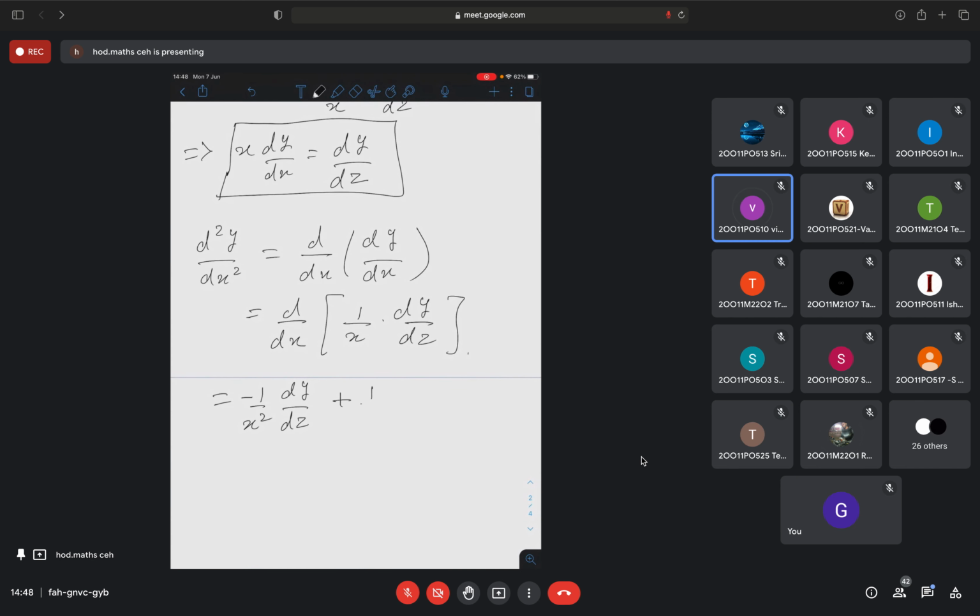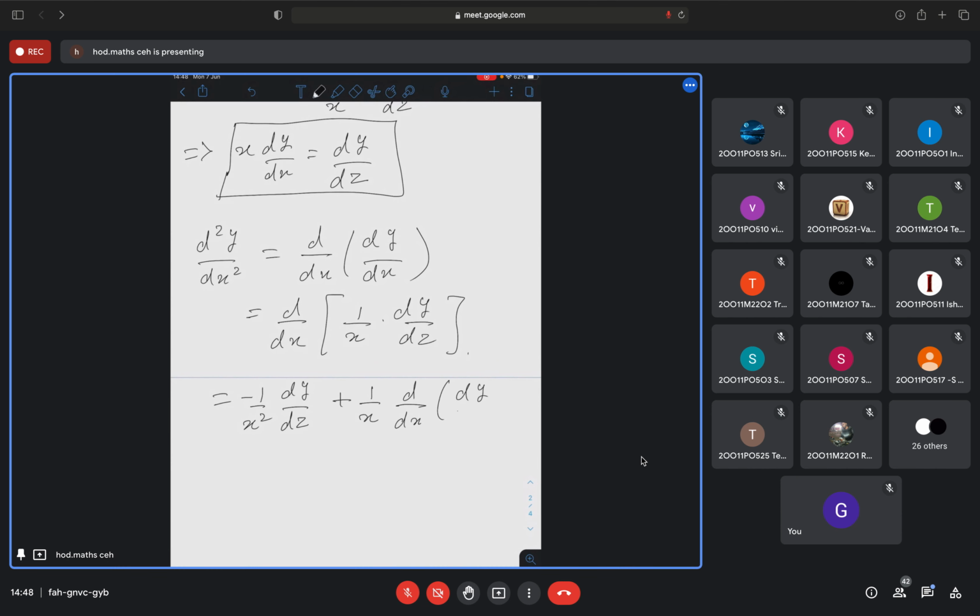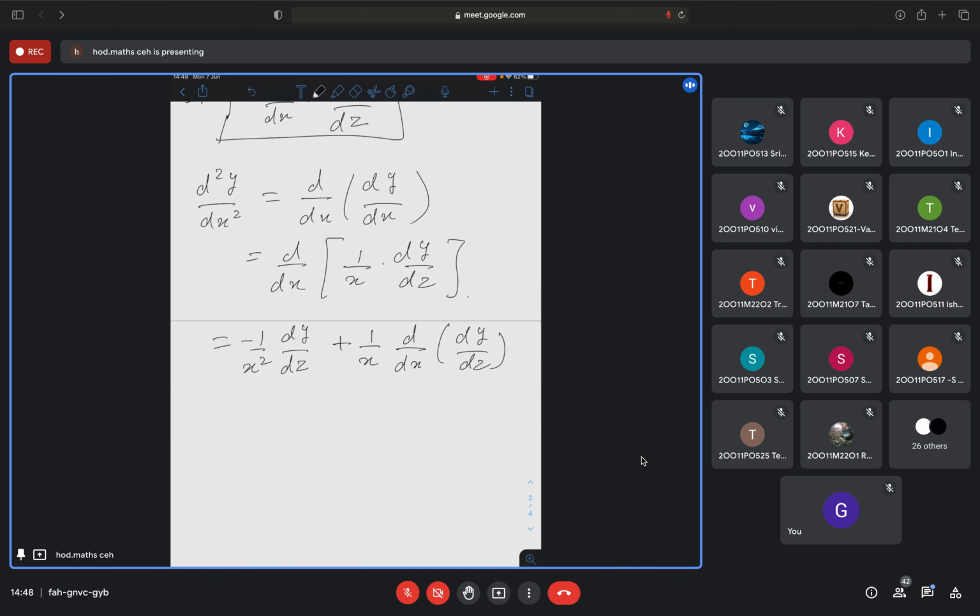Then 1 by x as it is, and I write d by dx of dy by dz. For the second term, again I will apply the chain rule. So this is minus 1 by x square dy by dz, plus 1 by x as it is, and this I can write as d by dz of dy by dz into dz by dx.